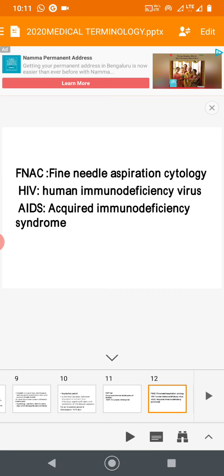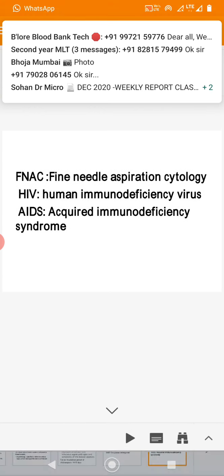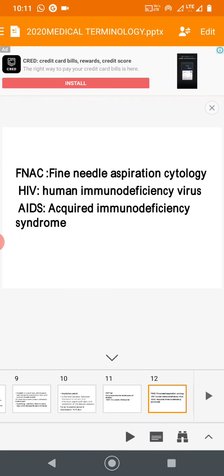Another name that comes up is FNAC, fine needle aspiration cytology. Cytology means study of cells. If there is any abnormal growth in any part of the body, especially thyroid or breast, there is a need to study whether the growth is malignant or cancerous, or benign.